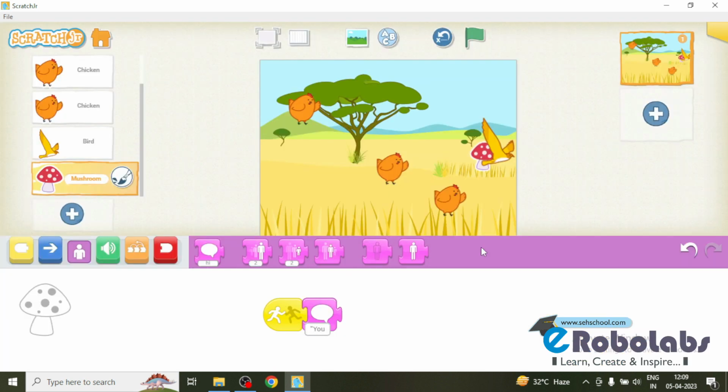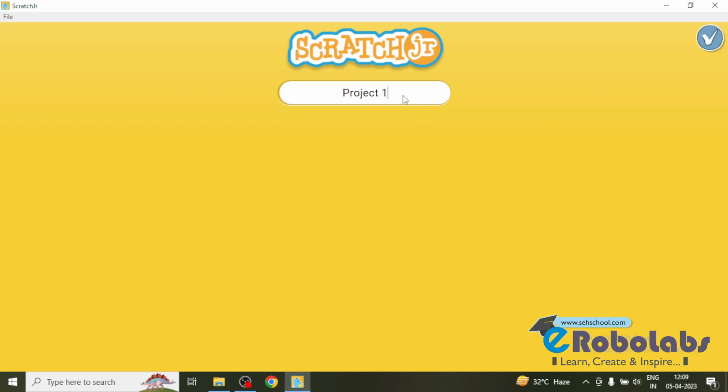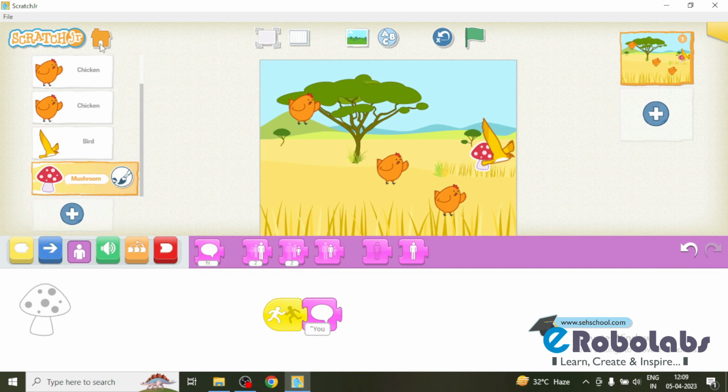Now click on the yellow tab and give the name as Project Cats versus Birds. Click on the tick mark and press the home button to save your project.